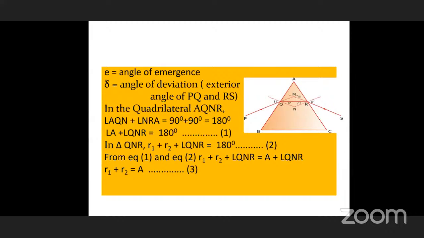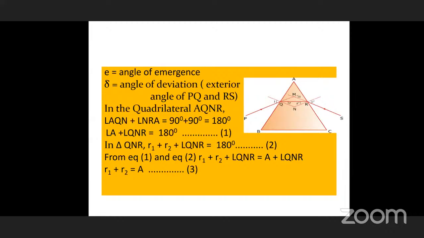The exterior angle between the incident and emergent rays is called the angle of deviation. Not the interior angle, not angle PMS. Remember, PM is the incident ray, MS is the emergent ray. While you produce RS, and produce PQ, you get PQM, that is the incident ray. So the angle between these two is outside, not interior. You should remember that.